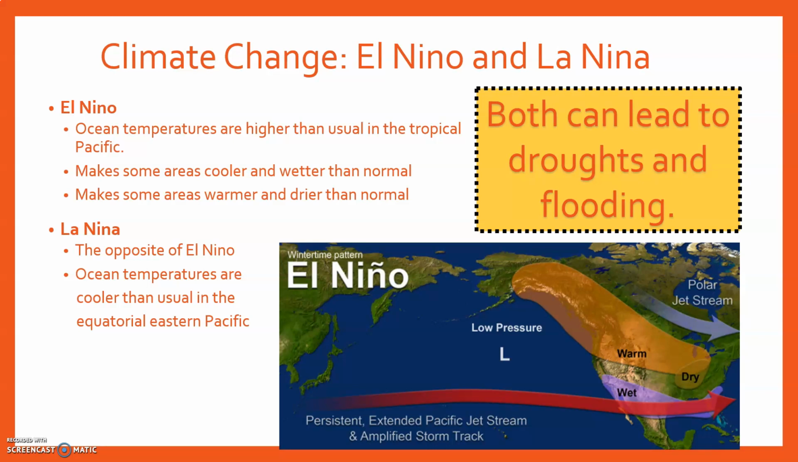La Nina is the very opposite of El Nino, and it's when the ocean temperatures are cooler than normal. And again, we're talking about the equatorial Pacific. All El Nino and La Nina events are focused only in the Pacific Ocean. And that's when you have cooler than normal temperatures. And again, you have the same kind of situations where areas that are normally warm and dry become wet and cool, and it leads to the droughts and the flooding as well.